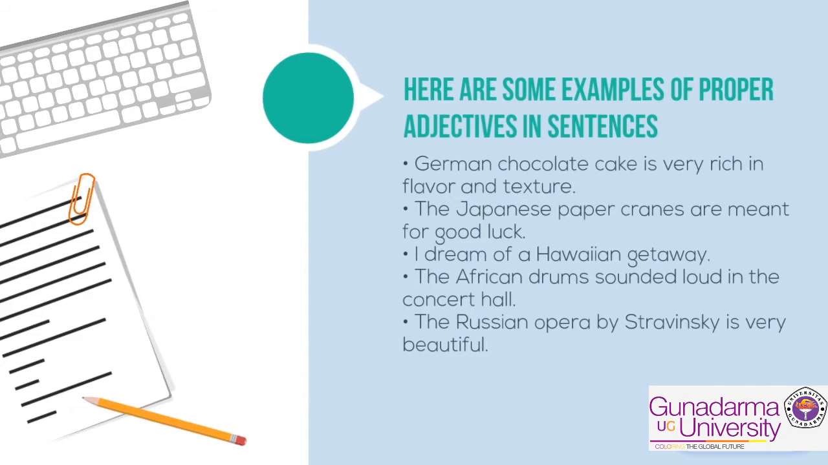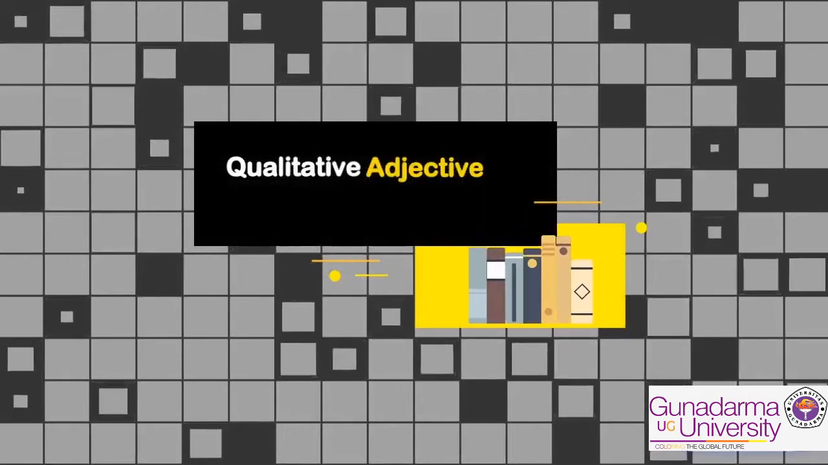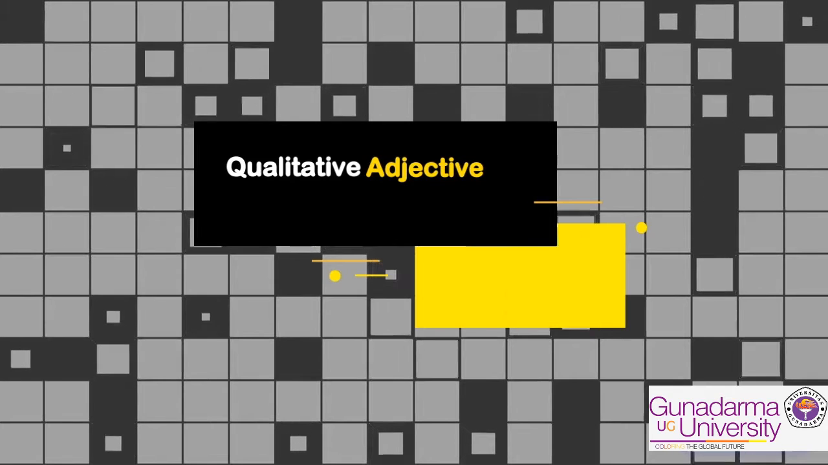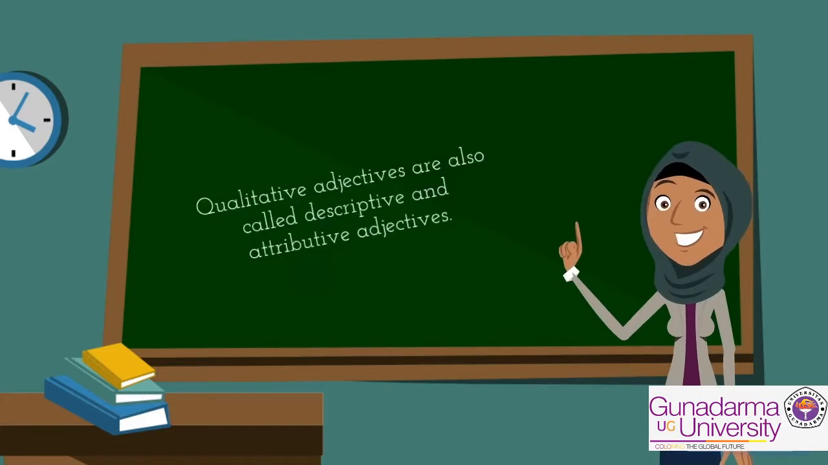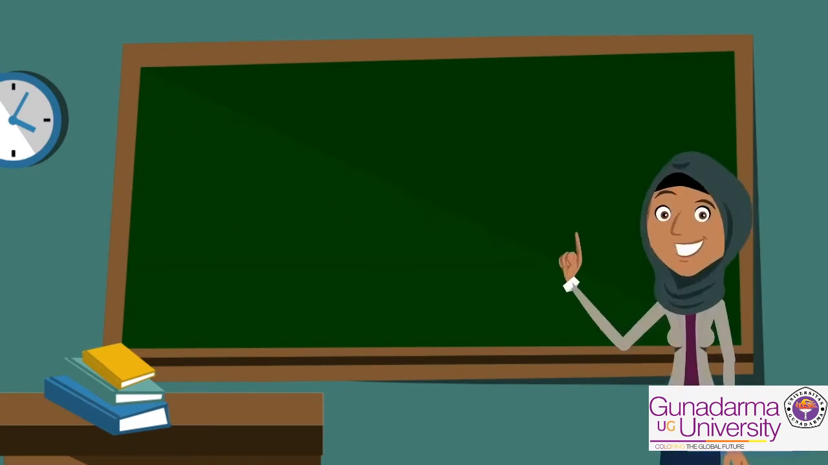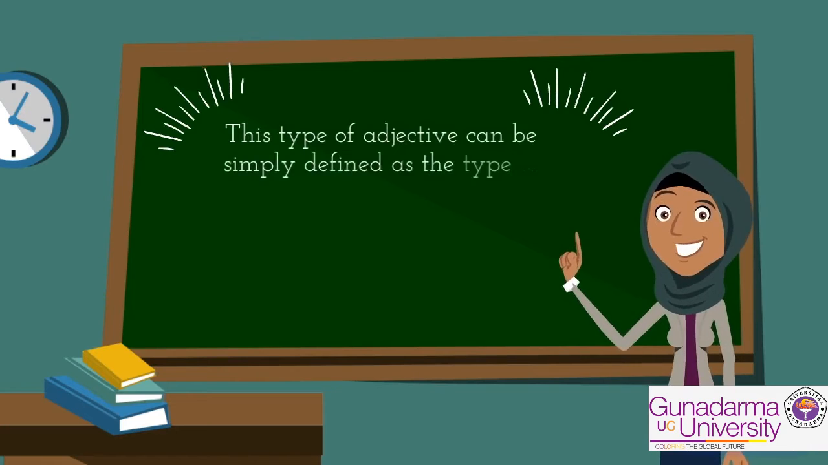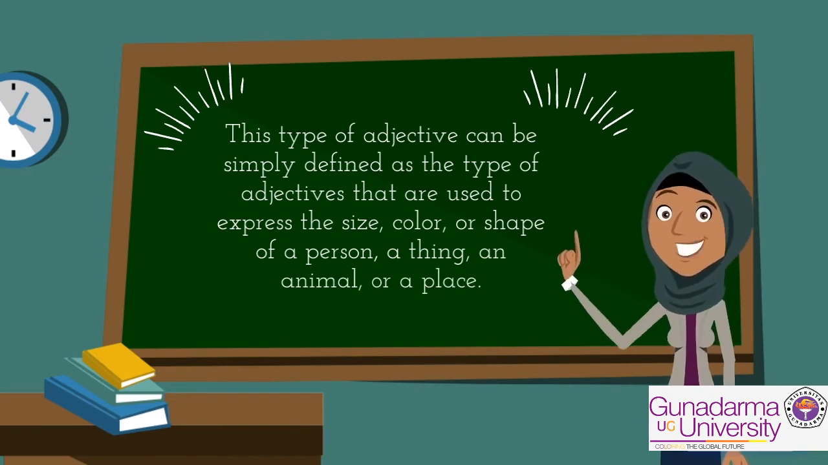Qualitative adjective. Qualitative adjectives are also called descriptive and attributive adjectives. This type of adjective can be simply defined as the type of adjectives that are used to express the size, color, or shape of a person, a thing, an animal, or a place.